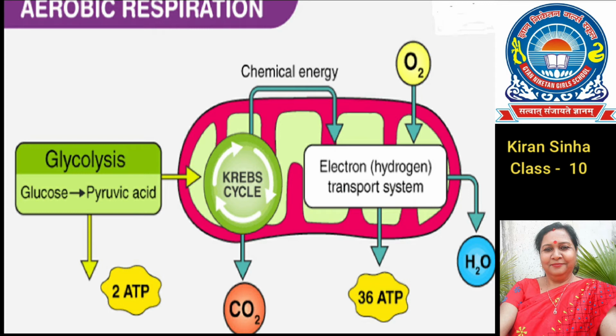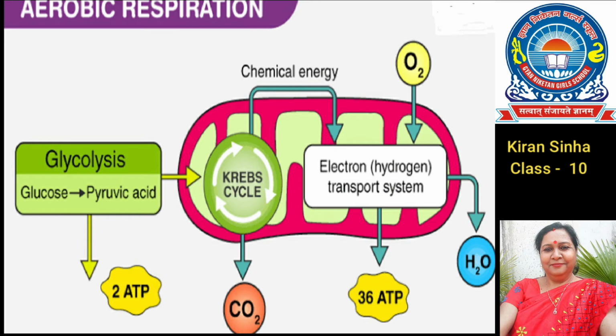For this process, oxygen is not required. Here the 6-carbon molecule glucose is partially broken down into 3-carbon molecules of pyruvate or pyruvic acid, and only 2 ATP is produced. From one glucose molecule, the breakdown releases 2 pyruvate molecules.